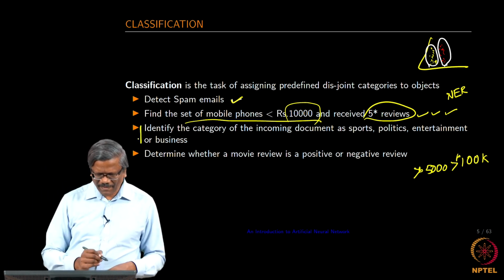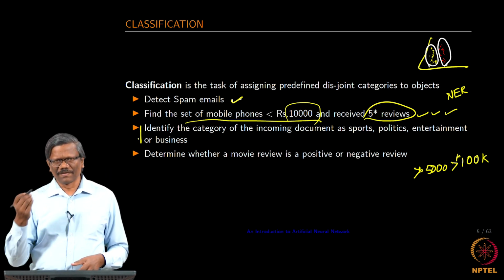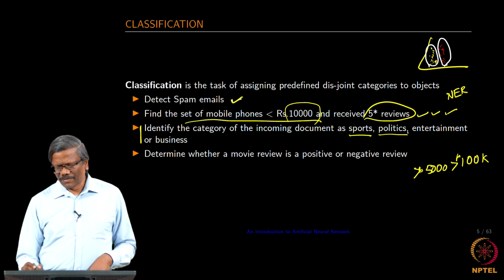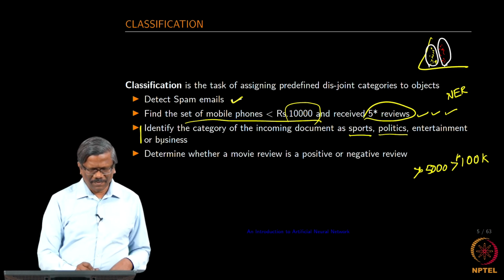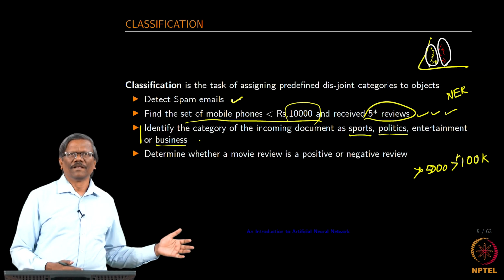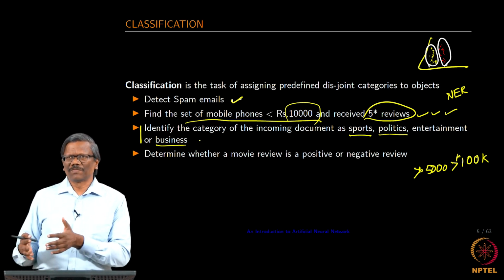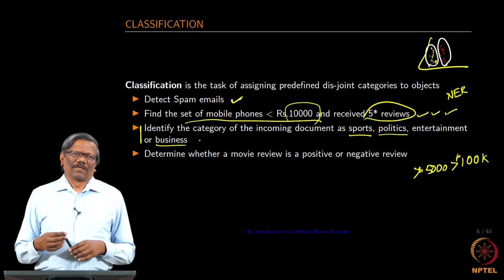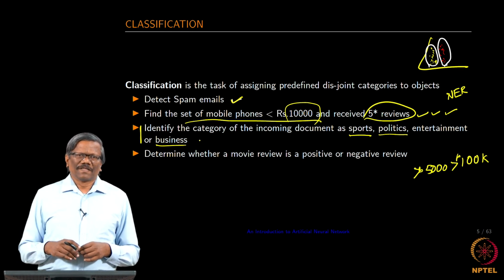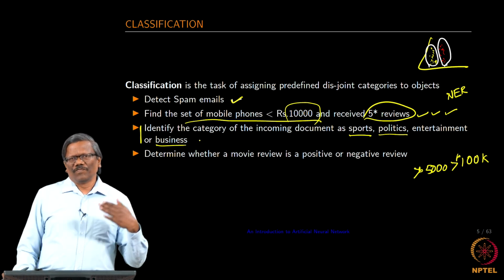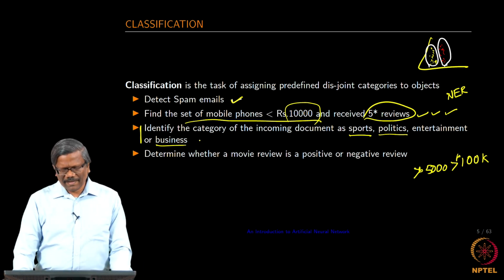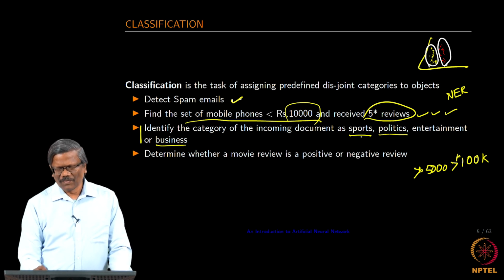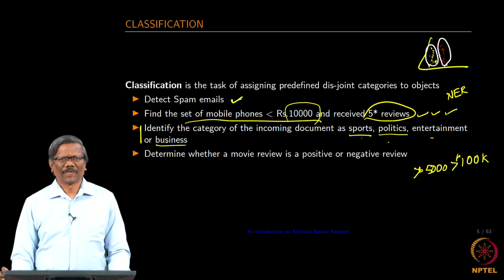This is something that we saw, as I mentioned earlier, using some corpus where we have data related to sports, politics, entertainment or business. So, when you have taught the system to recognize these based on the corpus, when new data is coming in, you want to find out whether it belongs to any one of these, right.